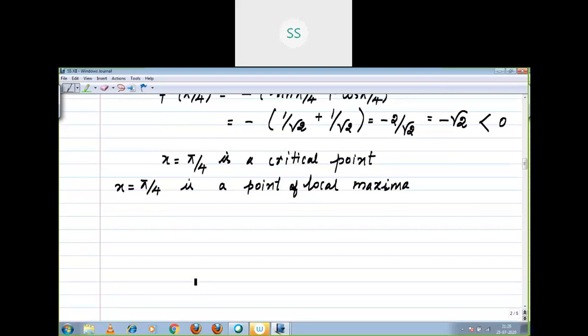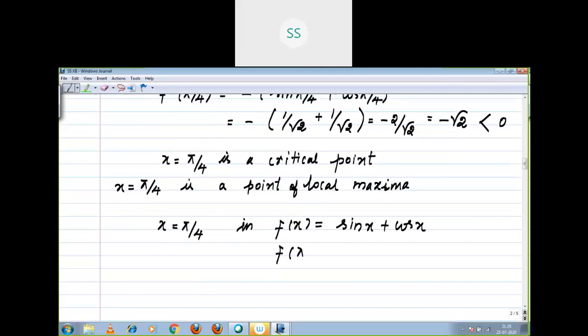You have to substitute the critical point x is equal to pi by 4 in the given function f of x equal to sin x plus cos x.